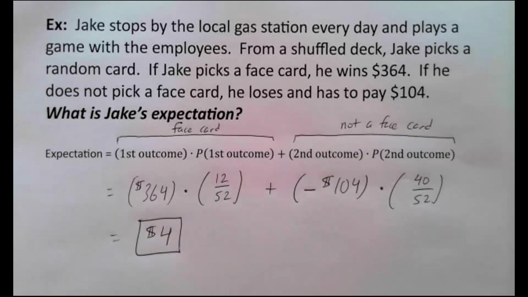But expectation is not talking about what happens if you play this once or twice or 10 times. It's talking about what happens if you play this a lot of times. So I'm always thinking, what happens if you did this thousands of times in a row? That's kind of how I like to think of it. How would things average out? Well, if Jake played this game thousands of times in a row over a period of many years, it would average out as if he won $4 every day. That's what we're talking about.